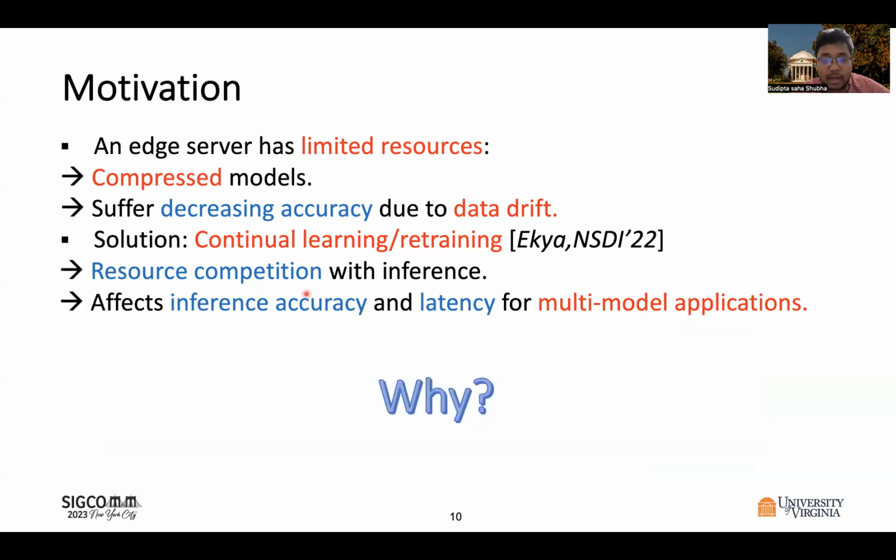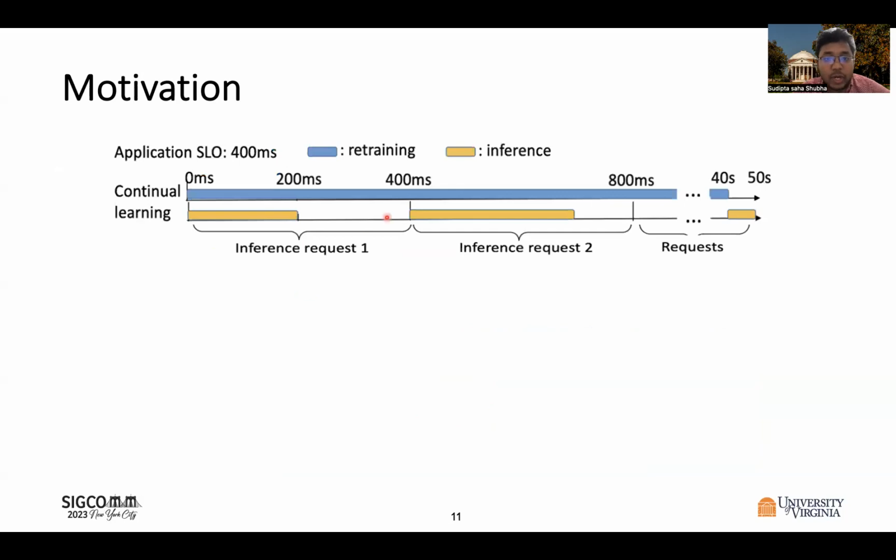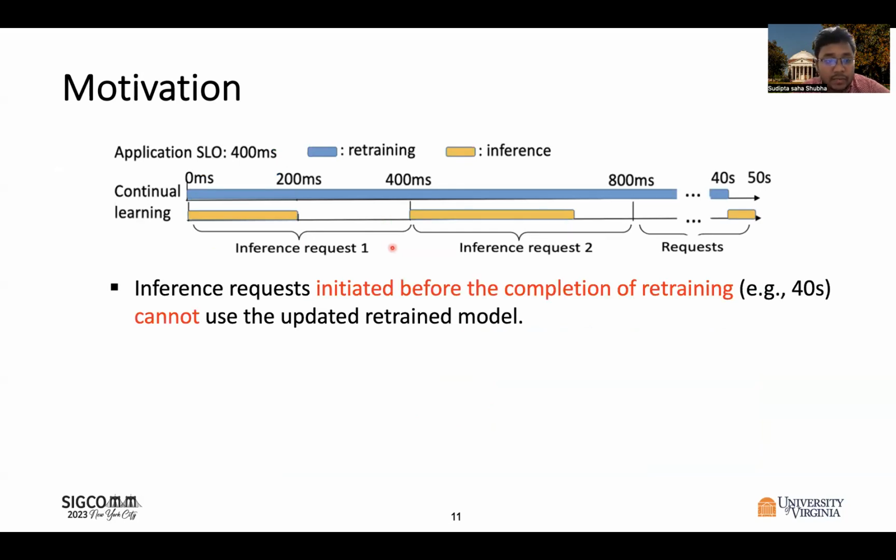So let's look at why this occurs. So when we perform both the retraining and inference at the same edge server, the inference requests that are initiated before the completion of the whole retraining, which is 40 seconds in this figure, cannot use the updated retrained model. So these inference requests incur low accuracy.